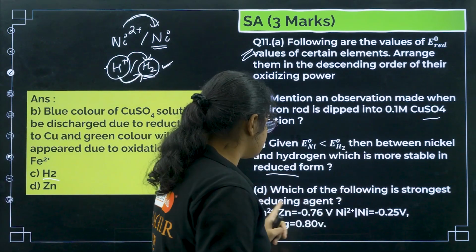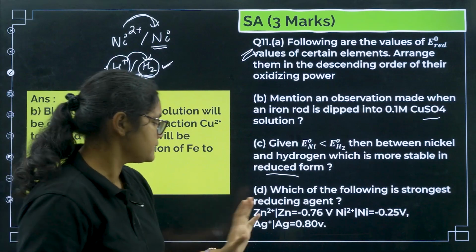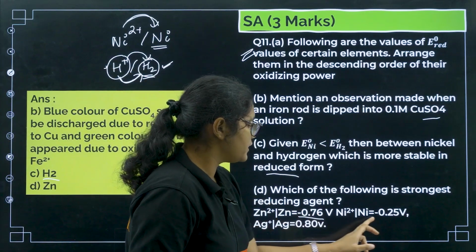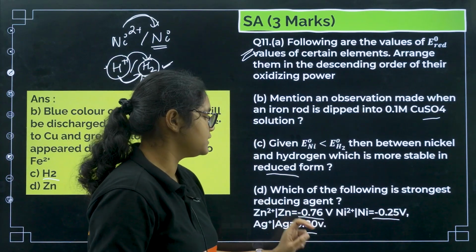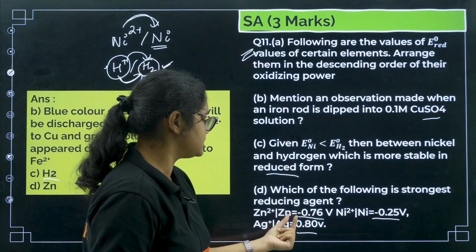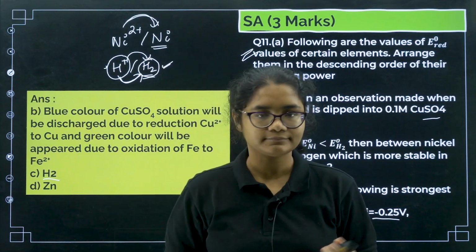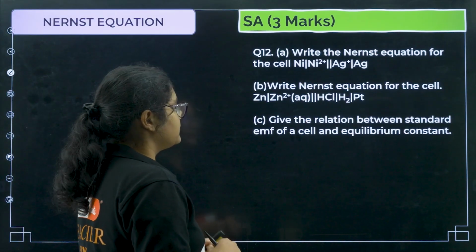Which of the following is the strongest reducing agent? Just now, in the MCQ also, we discussed this question. Whosever reduction potential will be least, that will be the strongest reducing agent. So minus 0.76 is the least value, so zinc has to be the answer here. Okay. Clear?